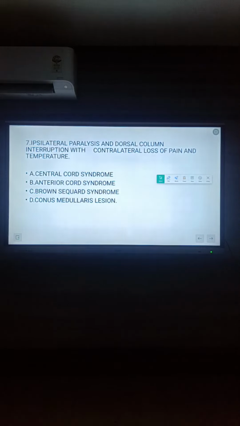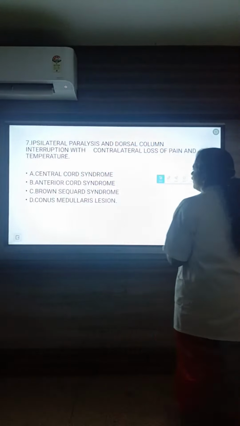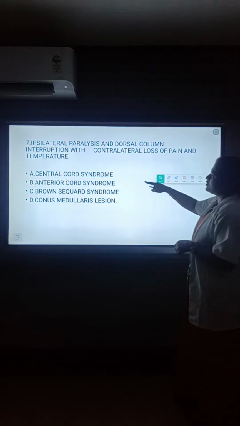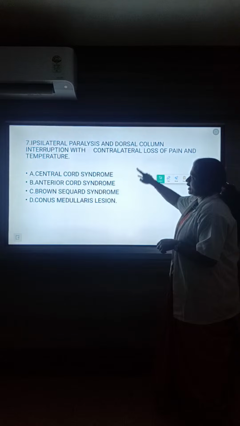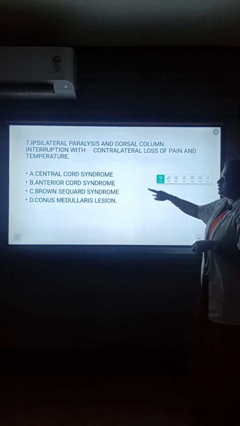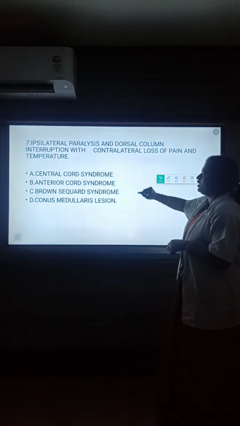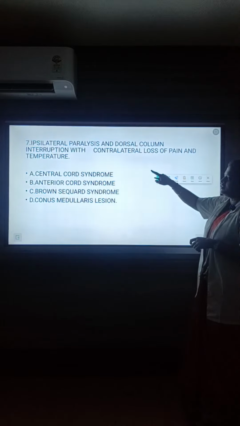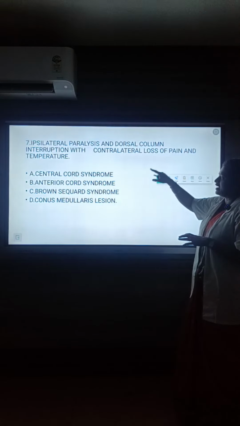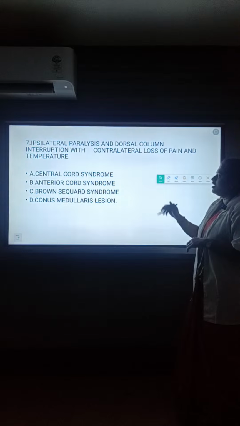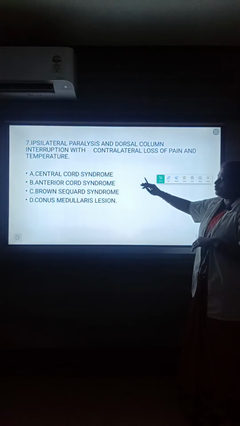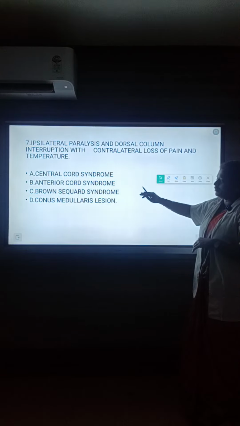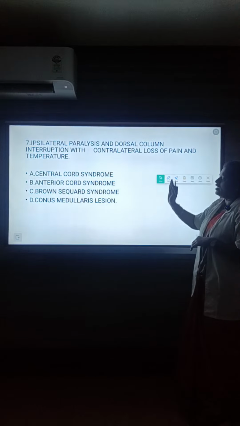So let me discuss the options. Option A, central cord syndrome, is a type of spinal cord injury, typically a hyperextension injury. Brown-Sequard syndrome is a hemisection of the spinal cord.